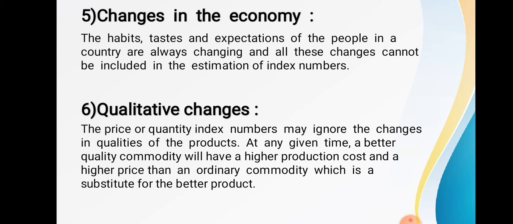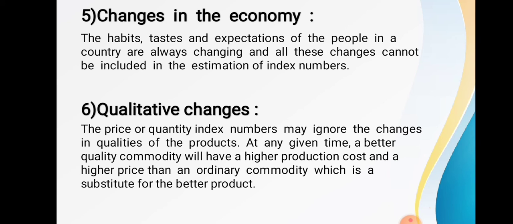The fifth one is changes in the economy. The habits, tastes and expectations of the people in the country are always changing, and all these changes cannot be included in the estimations of index number. Are you getting? That is the changes in the economy. So it is one of the biggest limitations of index number.